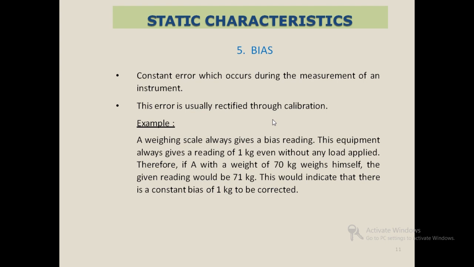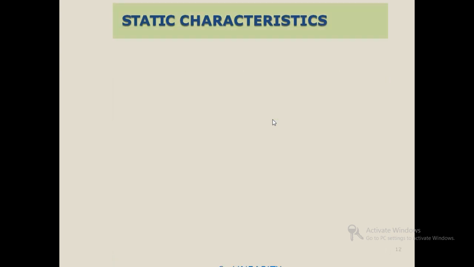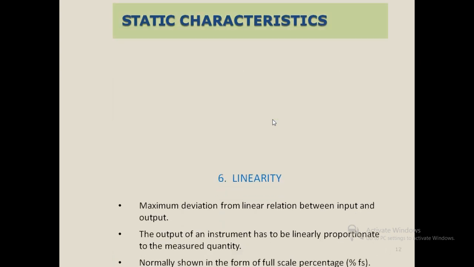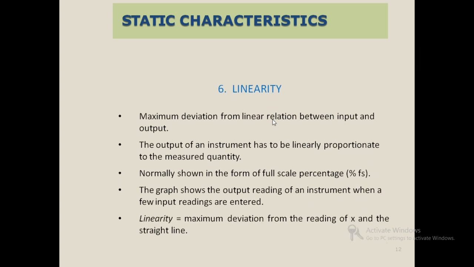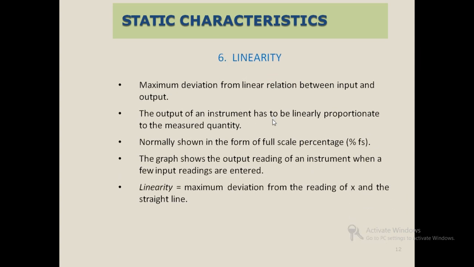This equipment always gives a reading of 1 kg even without any load applied. Therefore, if A with a weight of 70 kg weighs himself, the given reading would be 71 kg. This would indicate that there is a constant bias of 1 kg to be corrected. Next one is linearity. Maximum deviation from linear relation between input and output.